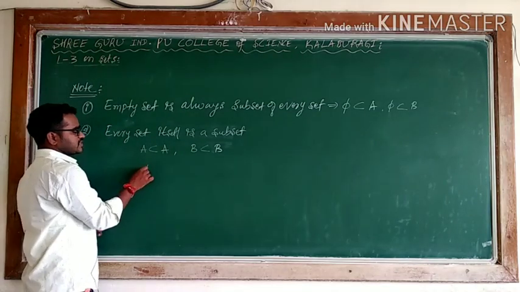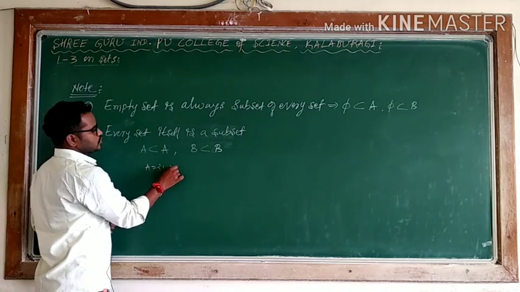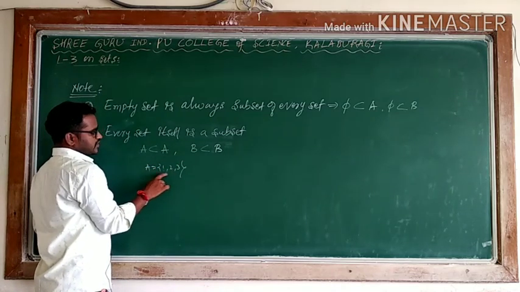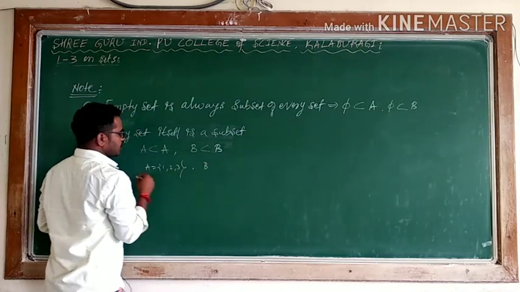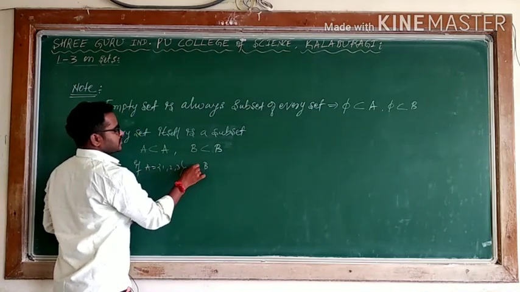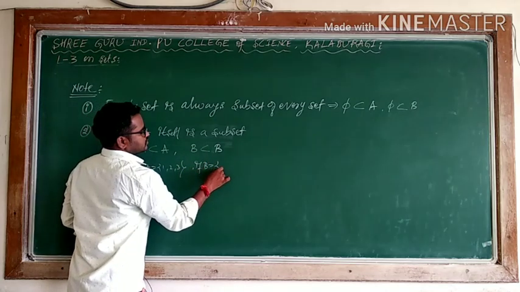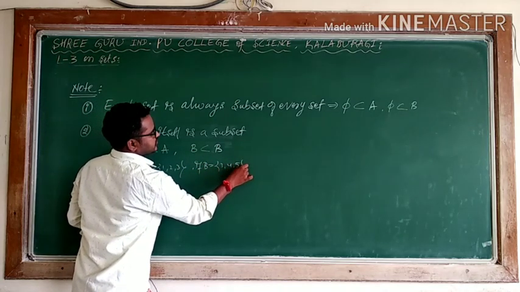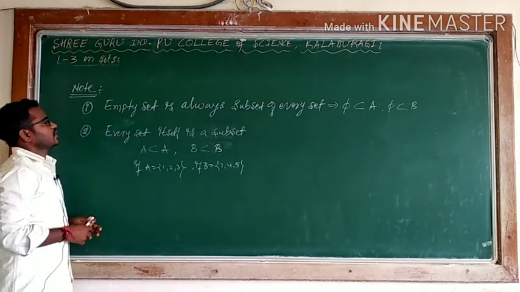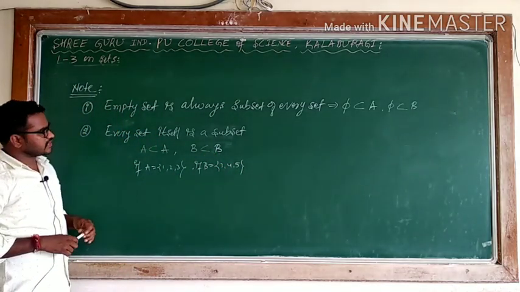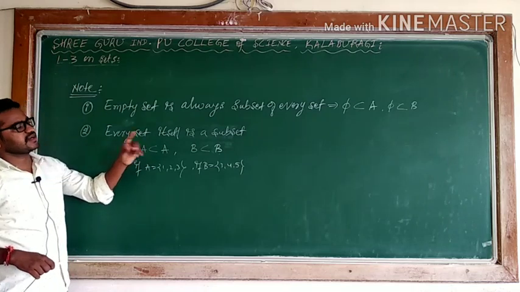For example, if A is equal to 1, 2, 3, can I say every element of this belongs here? If B is equal to 3, 4, 5, is it? Definitely these will belong here. So the empty set is always a subset of every set and every set is a subset of itself.